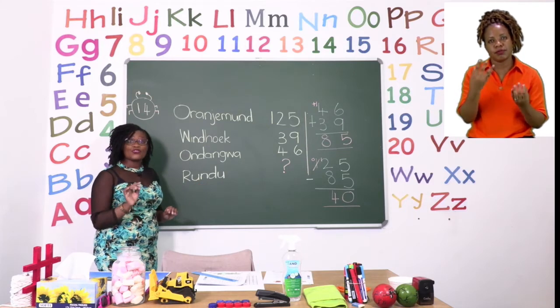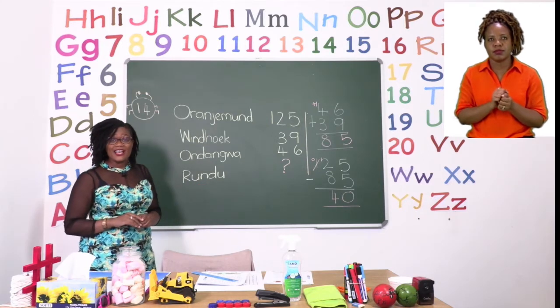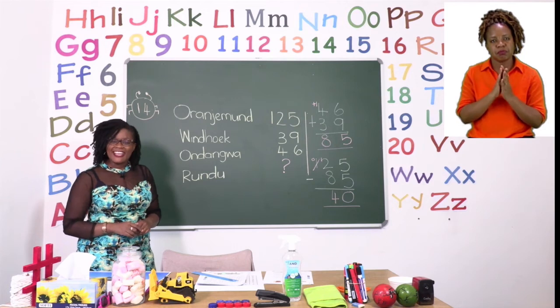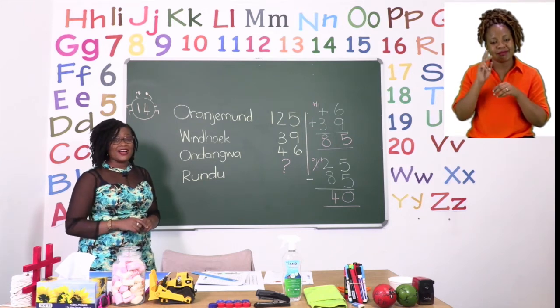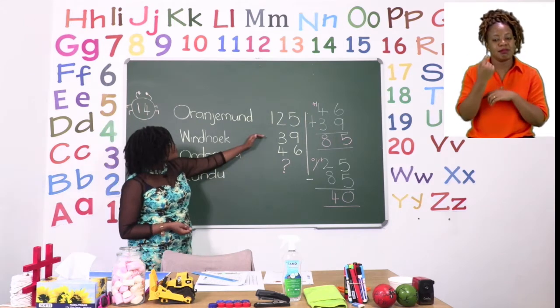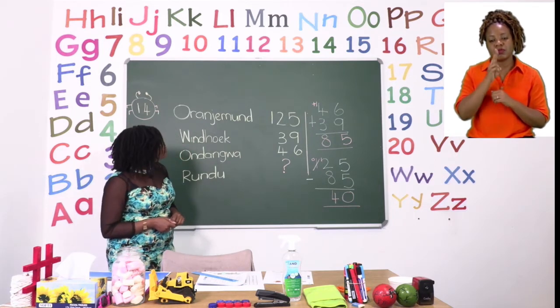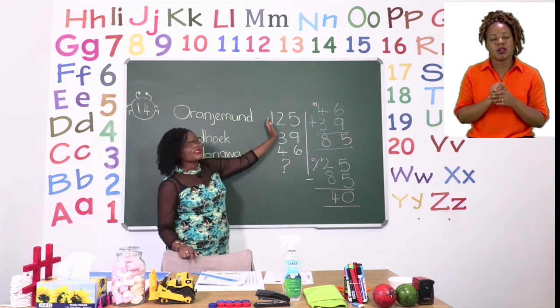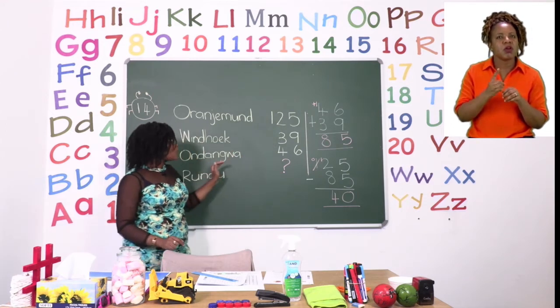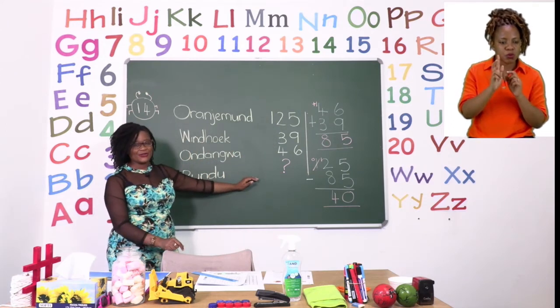I want you to try and do this one by yourselves. Try and do it again to see if you'll get the correct answer. What we did first was adding the two towns together, and then we subtracted from the total passengers to the ones that were left landing in Rundu.